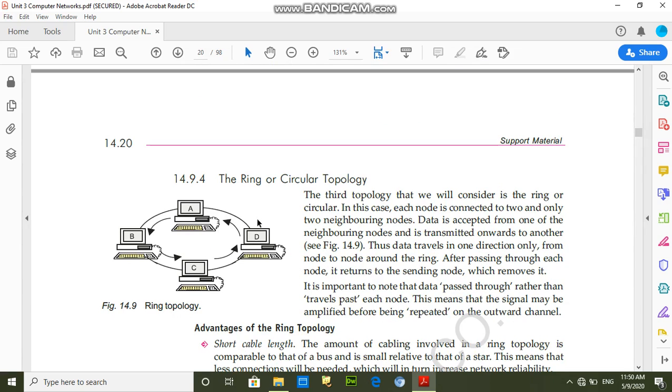Ring topology. Students, in this topology all computers are connected in a circular form like this picture. It means every node is connected to at least two devices. For example, A is connected to B, and A is also connected with D. If any node is not working, all the computer network will be disabled. So this is the main disadvantage of ring topology.